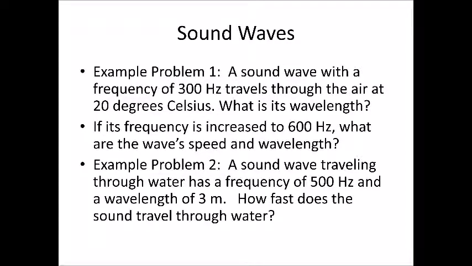A sound wave with a frequency of 300 hertz travels through the air at 20 degrees Celsius. What's its wavelength? All right, so to find its wavelength, we're first of all going to need to find its speed. And remember that speed equals 331 meters per second plus 0.6 times the temperature. And our temperature here is 20. So let's go 20 times 0.6 plus 331. So at 20 degrees Celsius, our speed is 343.